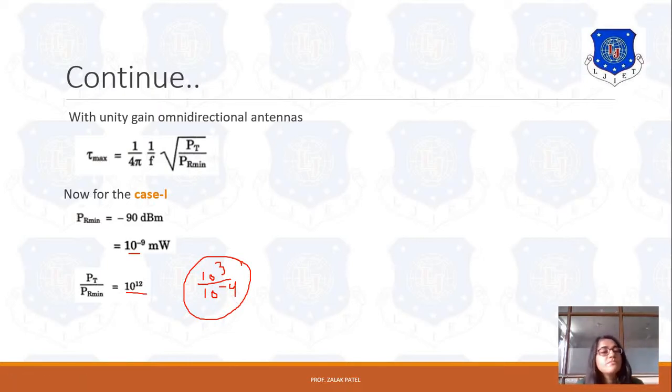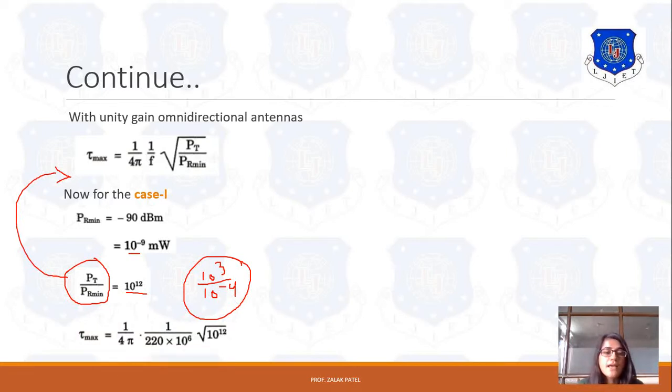Now let's put this Pt upon Pr minimum value into the equation of worst case delay. So it becomes tau max is equal to 1 upon 4 pi. Here the frequency is 220 megahertz, meaning 220 into 10 raised to 6 hertz.